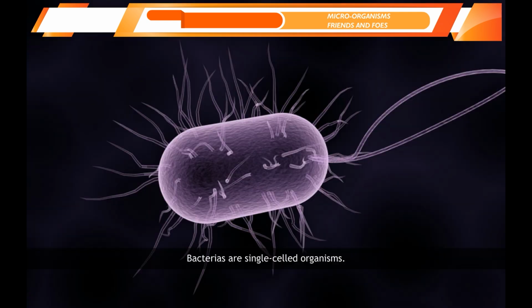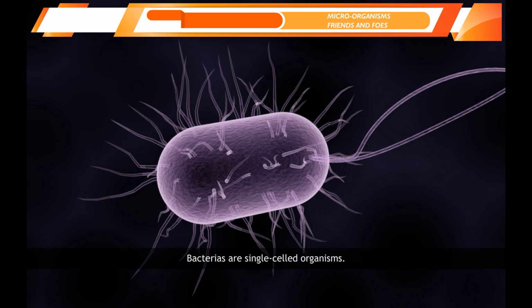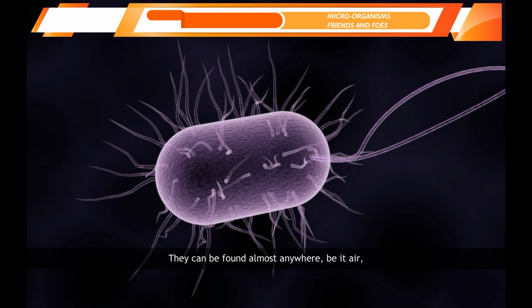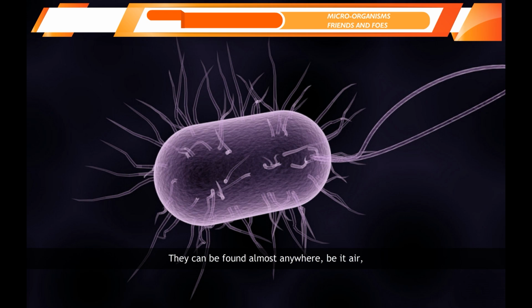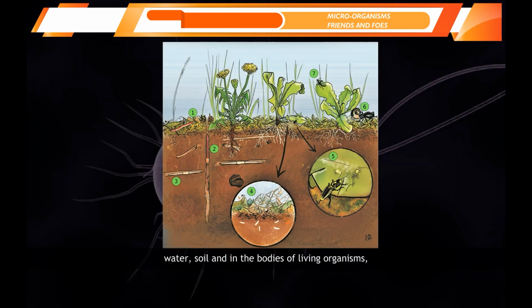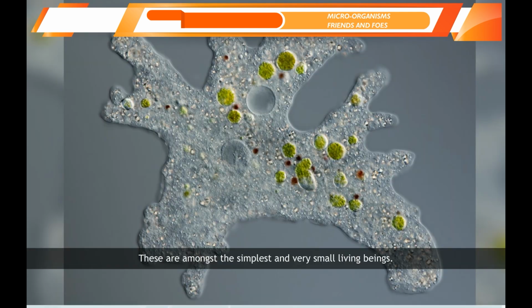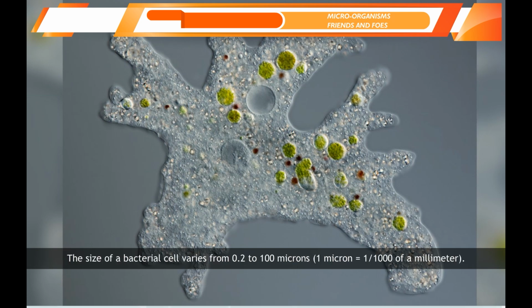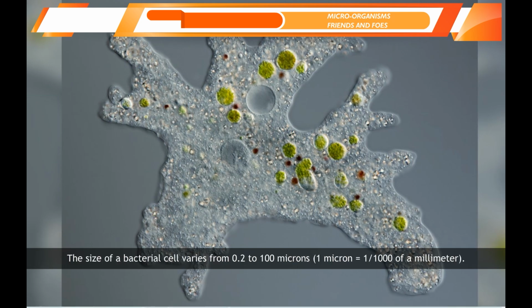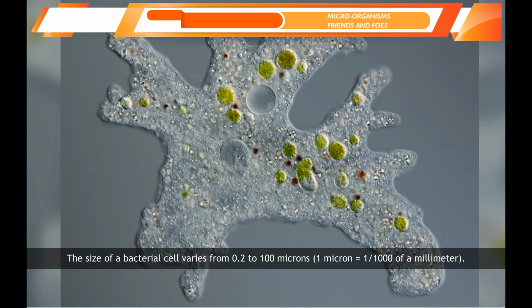Bacteria. Bacteria are single-celled organisms. They can be found almost anywhere, be it air, water, soil, or in the bodies of living organisms, including human beings. These are amongst the simplest and very small living beings. The size of a bacterial cell varies from 0.2 to 100 microns. 1 micron equals 1/1000th of a millimeter.